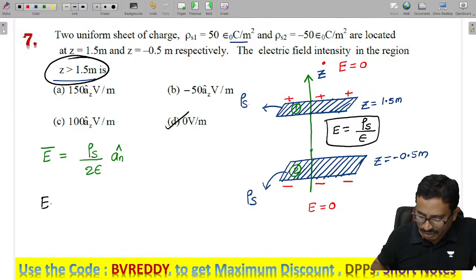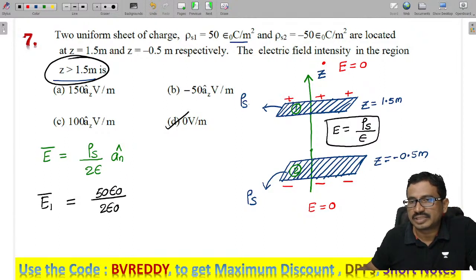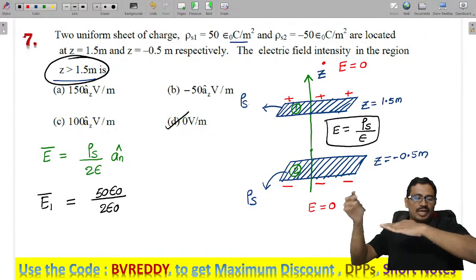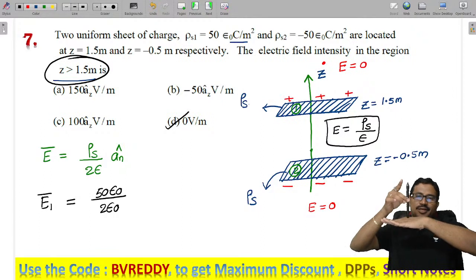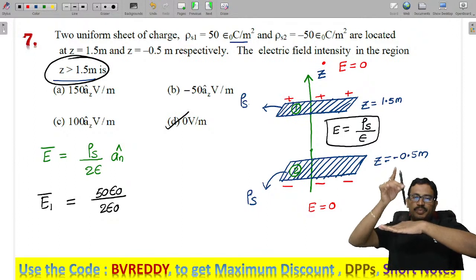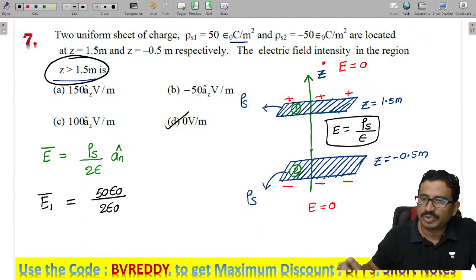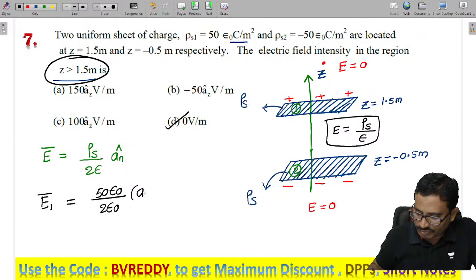What is the electric field E1? It is given as rho s, which is 50 epsilon naught, by 2 epsilon naught, into En. En is a unit vector normal to the plane. So this is my surface charge, and here is my z axis, which is perpendicular to my surface charge, isn't it? The point lies above the charge, so the unit vector is plus Az cap.